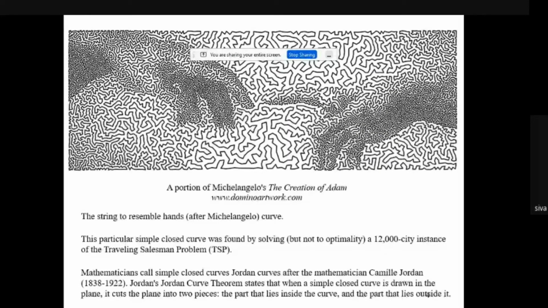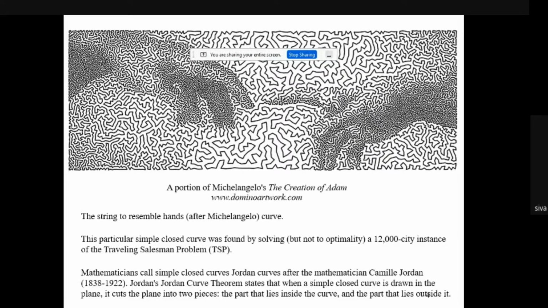So this is about the mathematician who has explained and described this curve. We can call it the Jordan curve theorem. When a simple closed curve is drawn in a plane, it cuts the plane into two pieces. That is, the part which is lying inside the curve and the part which is lying outside the curve.